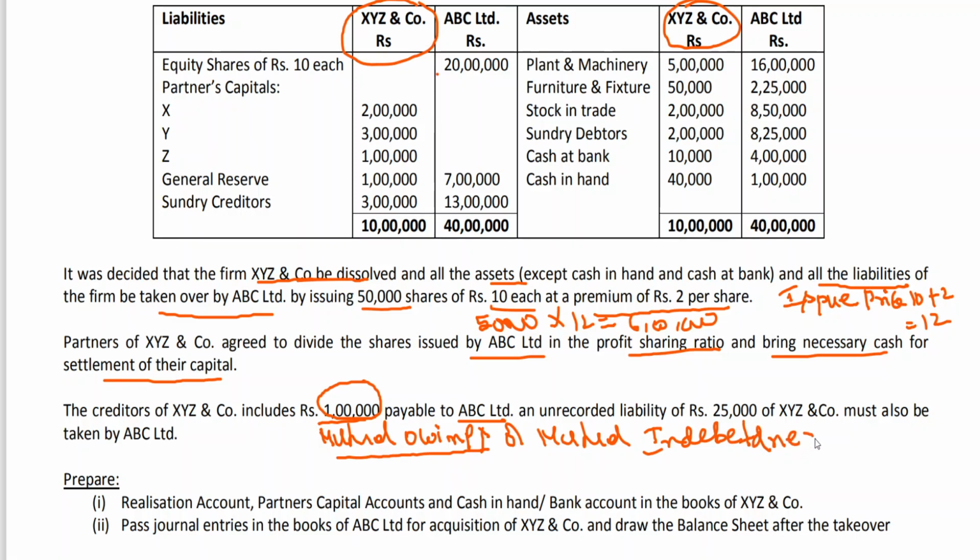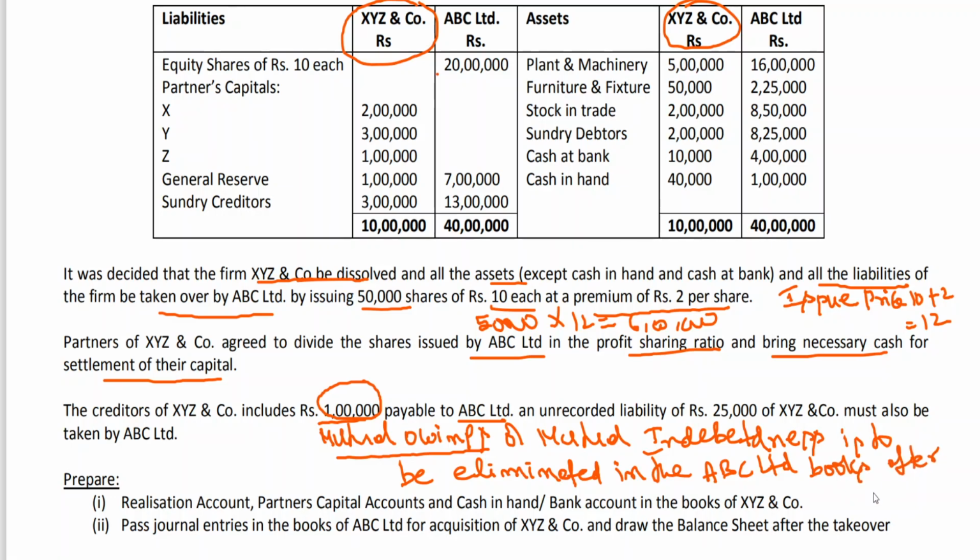Mutual indebtedness is to be eliminated in the ABC Limited books after taking over XYZ and Co. Then next.